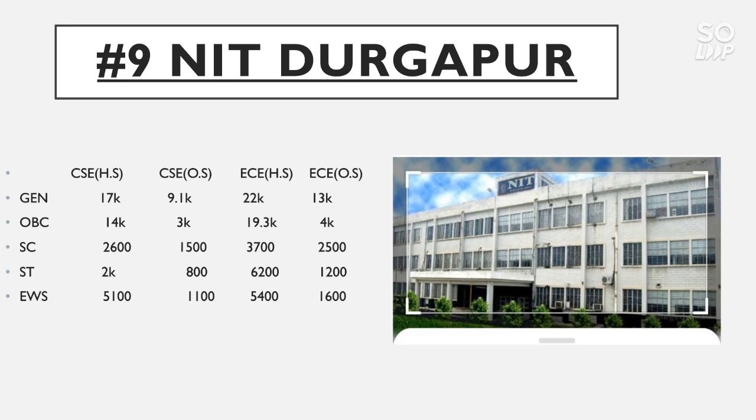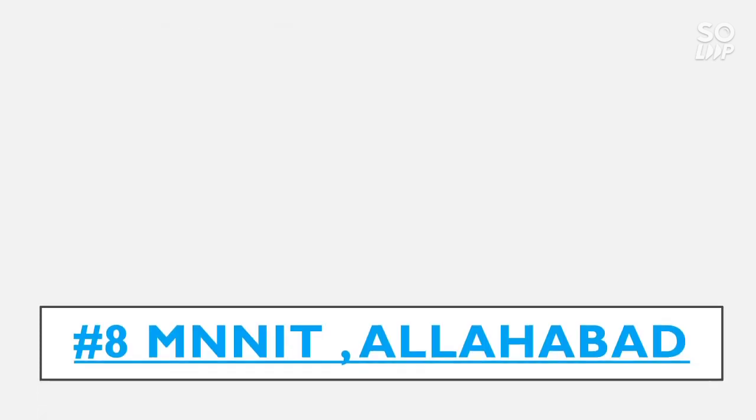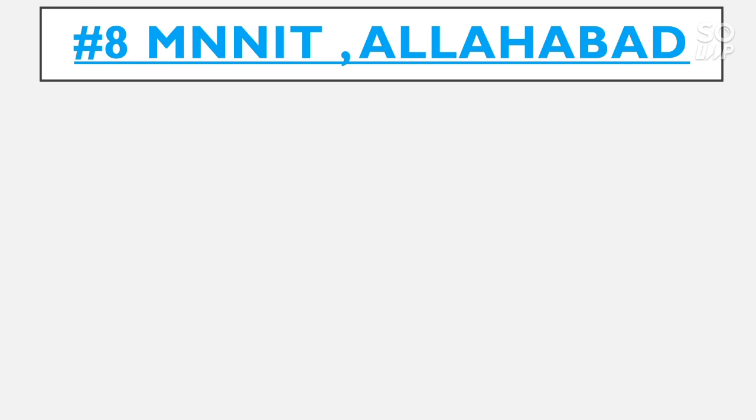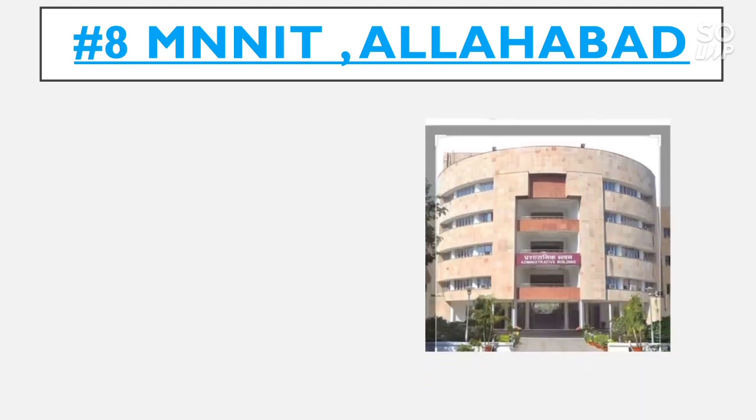For EC home state, the general category cutoff goes to 22,000, OBC 19.3 thousand, SC 3700, and for ST 6200, for EWS 5400. And for EC other state, the general category cutoff goes to 13,000, for OBC 4,000, for SC 2500, for ST 1200, for EWS 1600. Now talk about the number 8 NIT, that is MNNIT Allahabad.